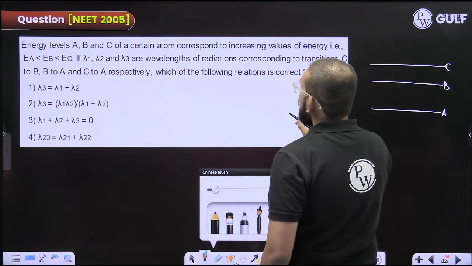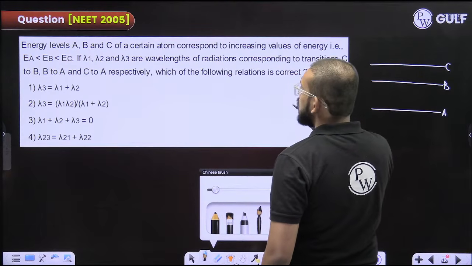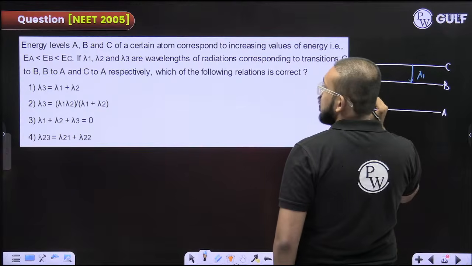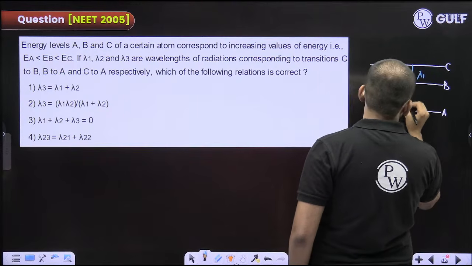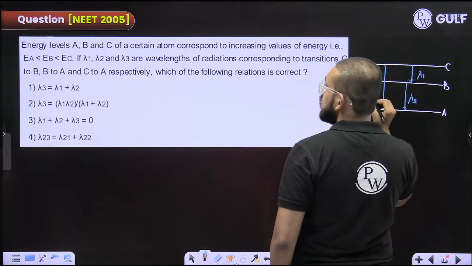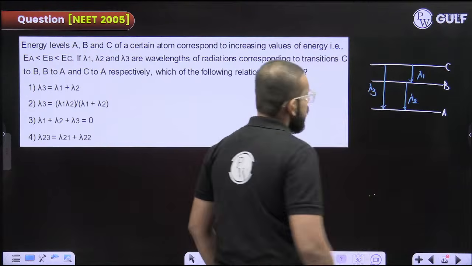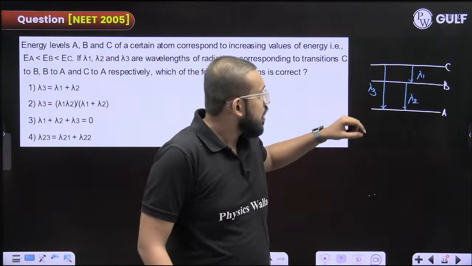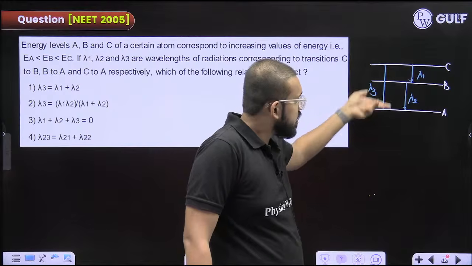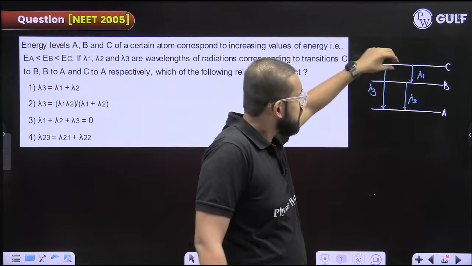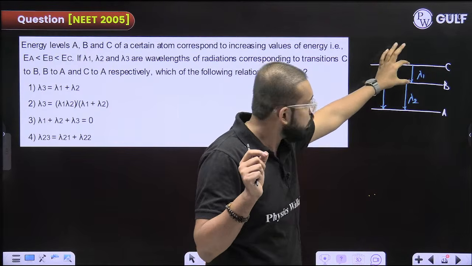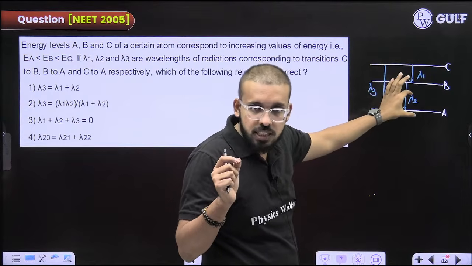Now, lambda 1 corresponds to transition from C to B. Fine. Lambda 2 corresponds to transition from B to A, and lambda 3 corresponds to transition from C to A. Fine. Okay, so it is very simple, right? So whatever would be the energy of the photon, okay, you can just think like that. If it would have been vice versa, they would have gained. Okay, let us release a photon only. So whatever would be the energy of the photon released here will be equal to the energy of the photon of this plus this.